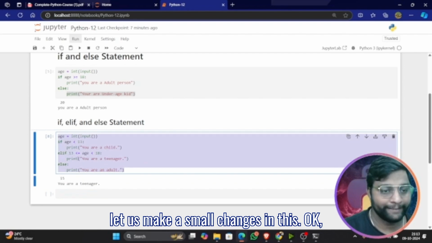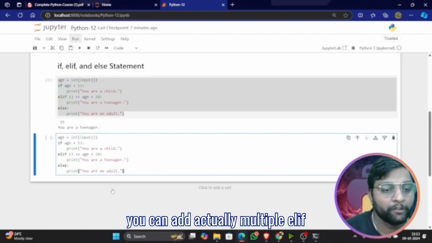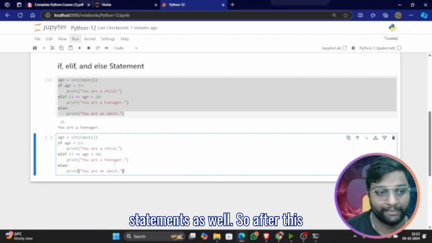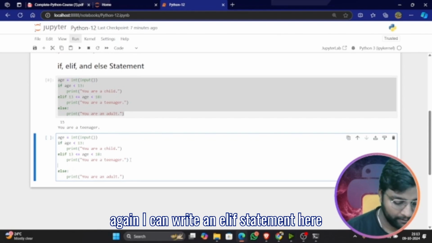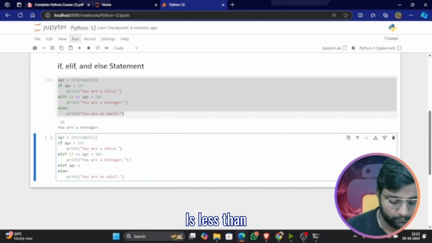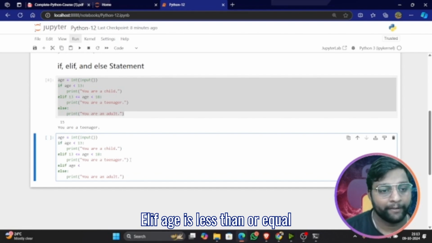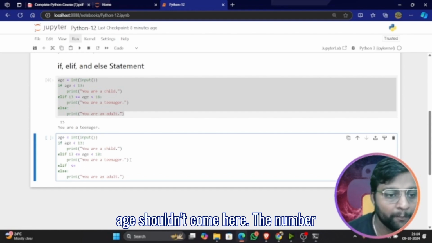Now let us make a small change in this. I'll copy this code and paste it here. You can actually add multiple elif statements as well. So after this, again I can write an elif statement here: elif age is less than or equal to. Okay, wait, age shouldn't come here. The number should come here.